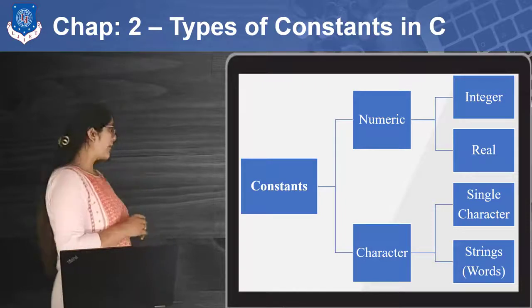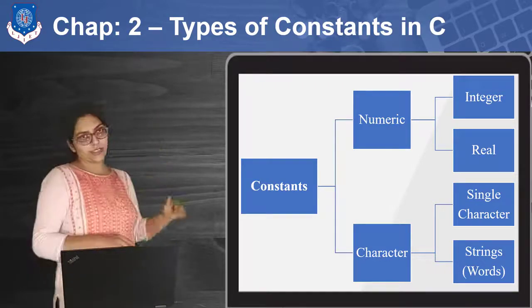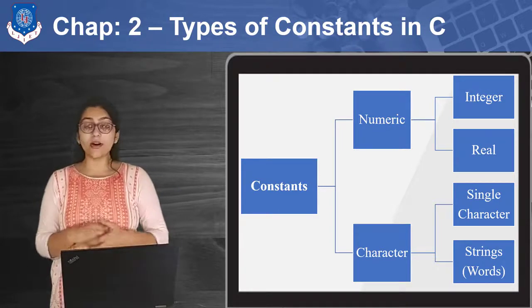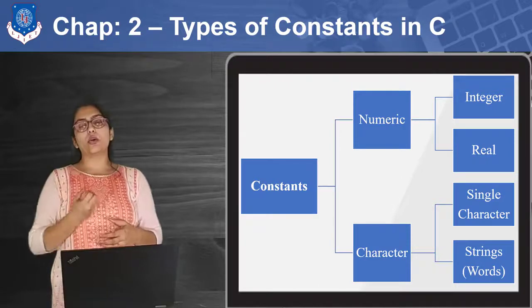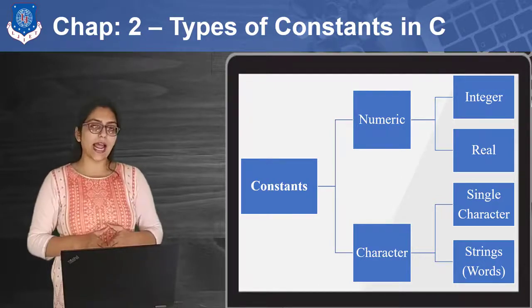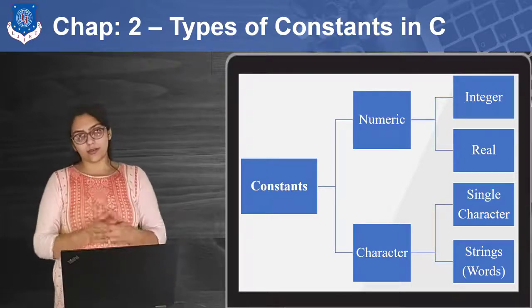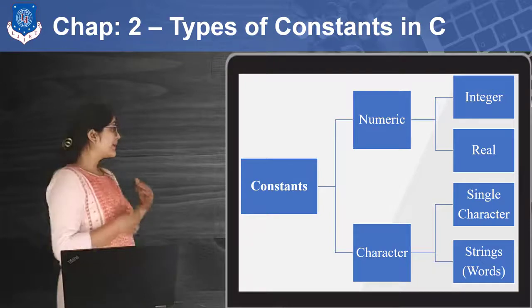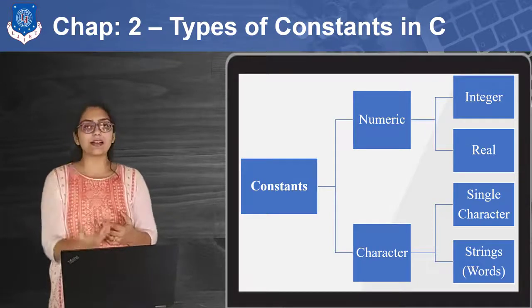Now there are types of constants. First is numeric constant and second is character constant. What exactly is a numeric constant? Any number can have a whole value or it can have a fractional value. Based on that, our constant can be an integer constant or a real constant. In the same way, suppose I want some character as a constant.